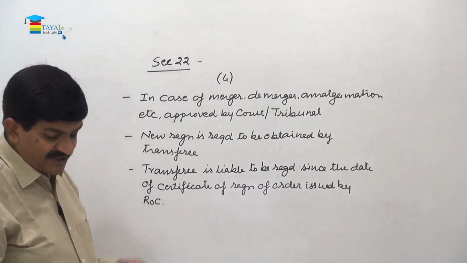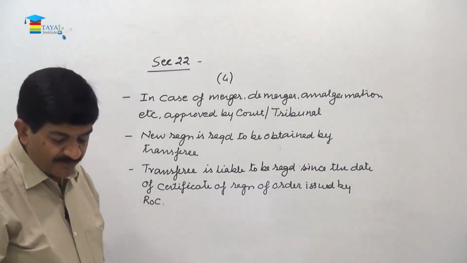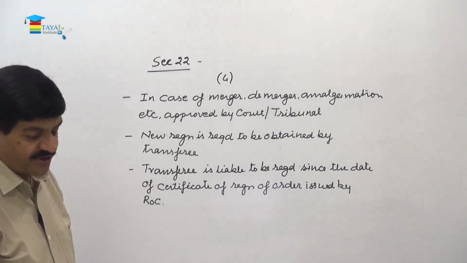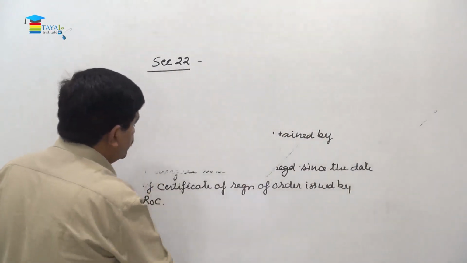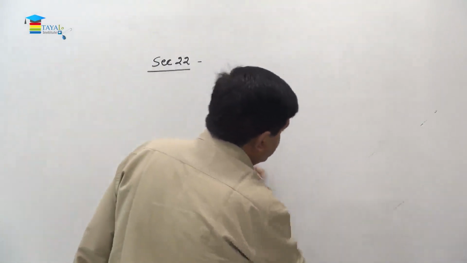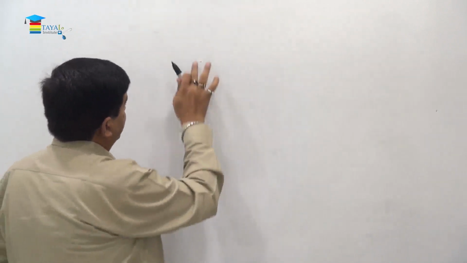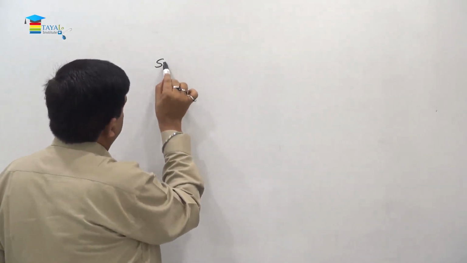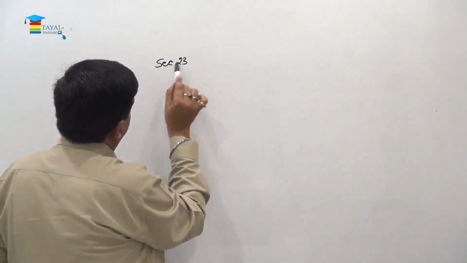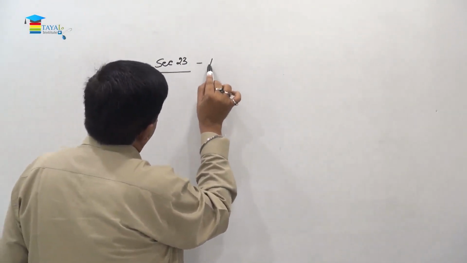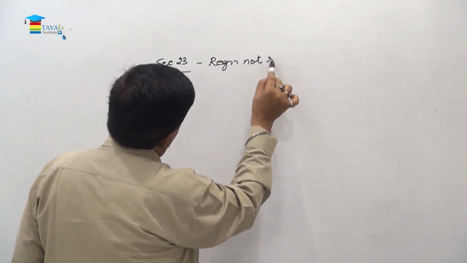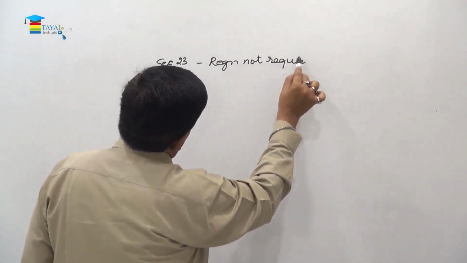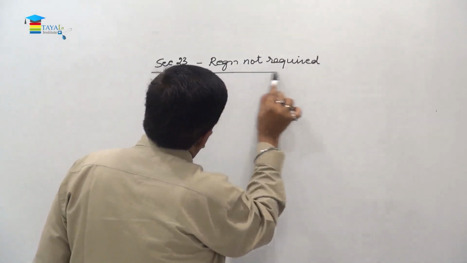Right. Now under section 23, some of the people do not require registration at all. So that is section 23. Registration not required.